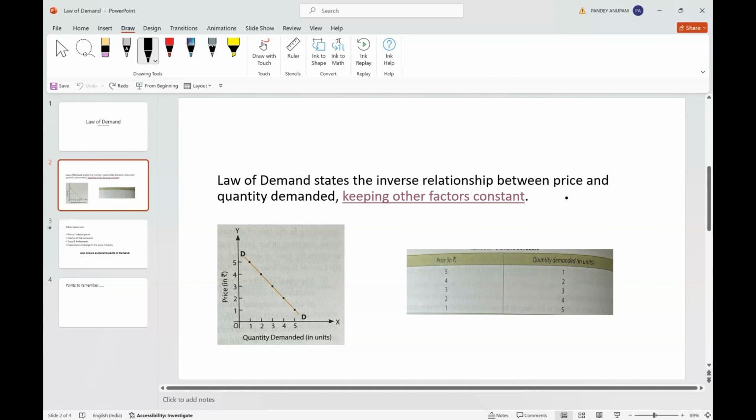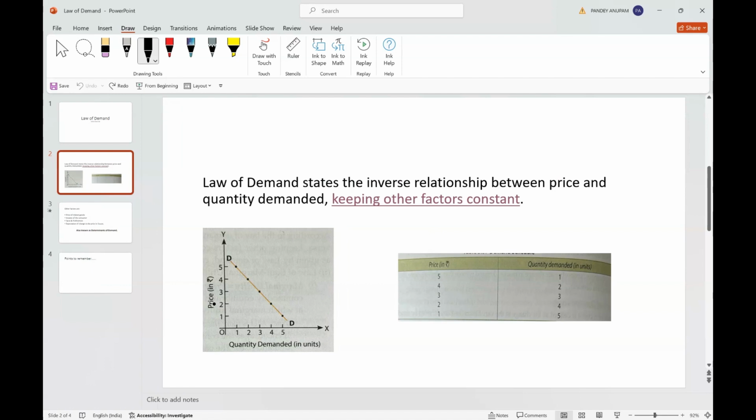Now, talking about price having its effect on quantity demanded, it is not that quantity demanded is having the effect on price. Normally, it has the effect, but here we are studying the law of demand and we are studying the effect of price on quantity demanded, not vice versa. So, we have to just think about what impact price is creating on the quantity demanded. That's it.